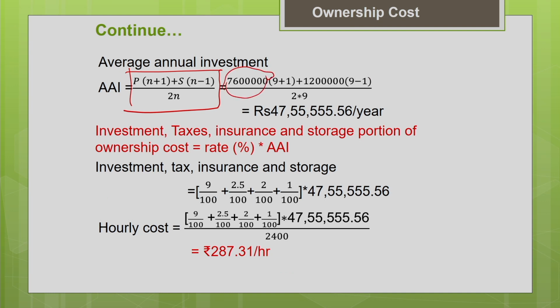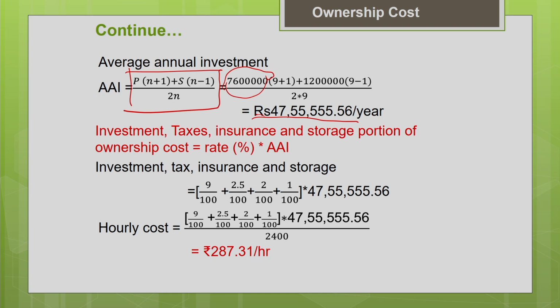76 lakhs into (N is 9), so 9 plus 1, plus salvage value 12 lakh into (N minus 1, that is 9 minus 1), divided by 2 into 9. This gives you the average value of the machine. It is nothing but 47 lakh 55,555.56 per year.